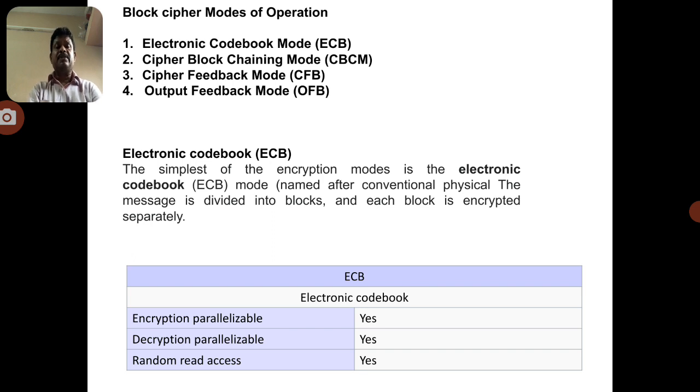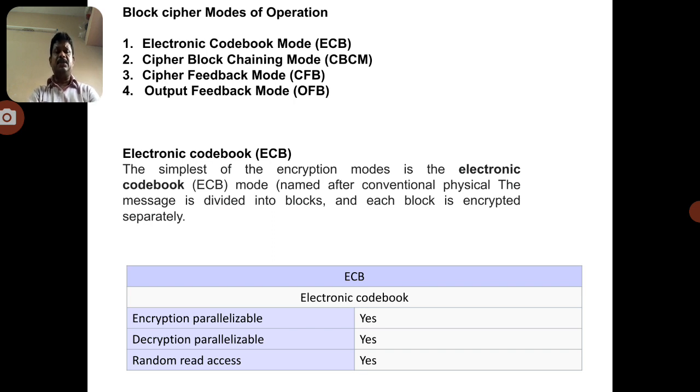The third dimension of cryptography is the way in which the plain text is processed. In what way can we process the plain text? Using either a stream cipher or a block cipher. A stream cipher is a technique where we submit the input data one by one, in a streaming pattern, one bit or one element at a time. In a block cipher, we submit the input data in the form of blocks.